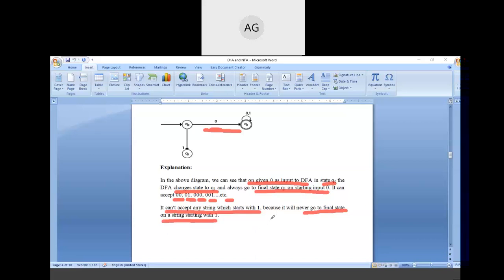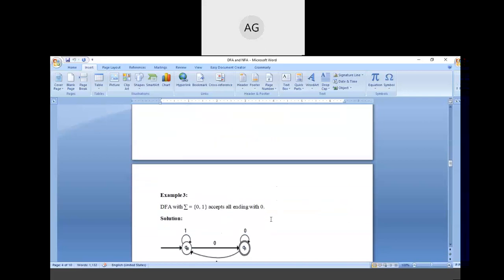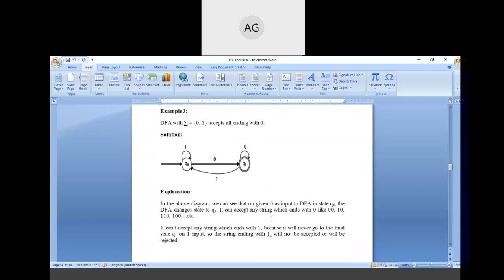Now moving to the next question. In this question, a DFA with sigma 0, 1 accepts all strings ending with 0. So here we need to draw a diagram in which all the strings ending with 0 are accepted.